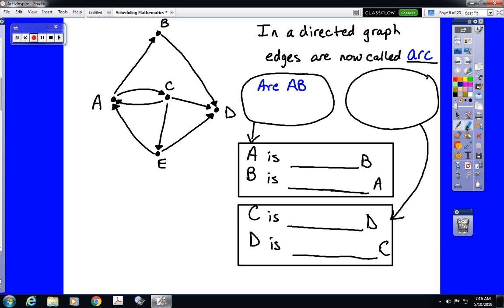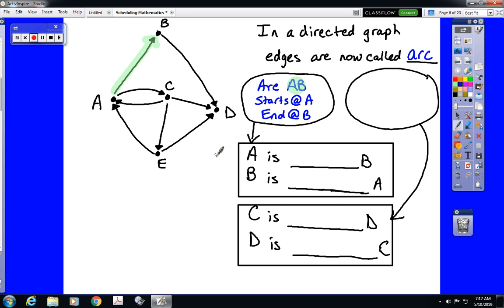So let's say we looked at arc AB, and we will highlight arc AB with the color green in our graph. AB starts at A and ends at B. So there's arc AB. In arc AB, notice that we are starting at A and we are ending at B. So there is new vocabulary related to this.